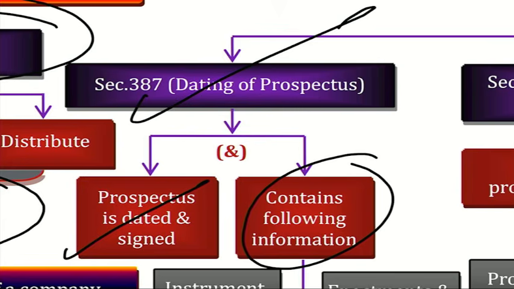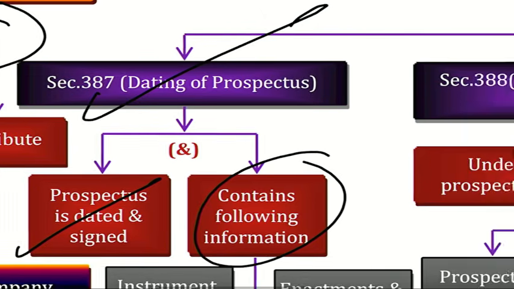Listening? Yes, sir. Again tell me. No person shall issue, circulate or distribute any prospectus offering to the subscription of securities of a company incorporated outside India, may or may not have a place of business in India, unless the prospectus is dated and signed and contains the following 5 particulars. 4 marks question will come.